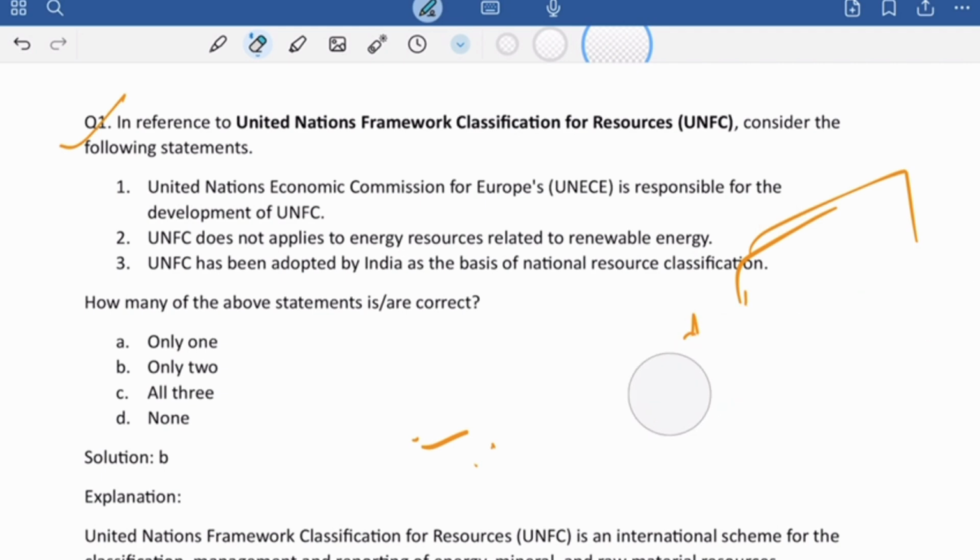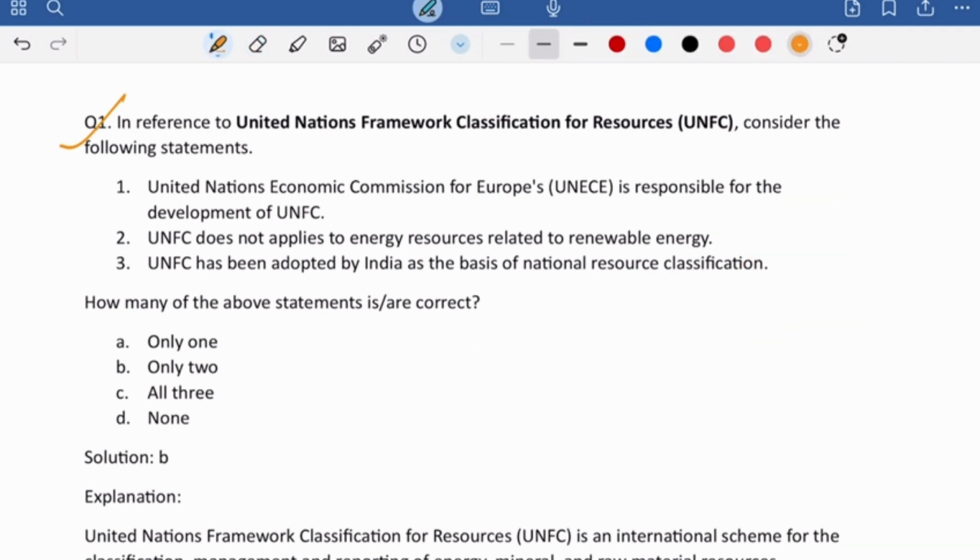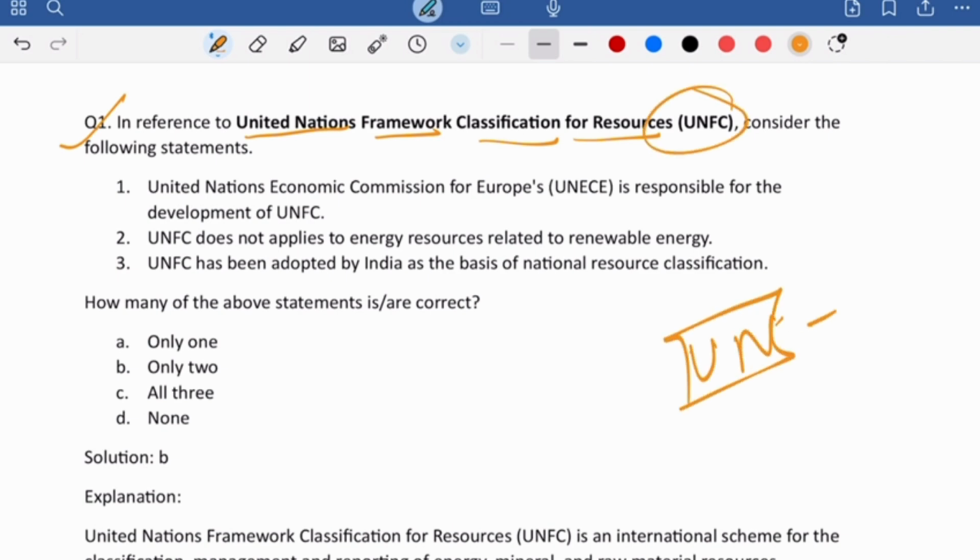The first question for today talks about the United Nations Framework Classification for the Resources. Now, whenever a body has United Nations written on it, it means it is important, and that it is in the news makes it very important. So if you look at your first statement: who is responsible for the development of UNFC? Now this is very important. The United Nations Economic Commission for Europe is responsible for the development of the UNFC.